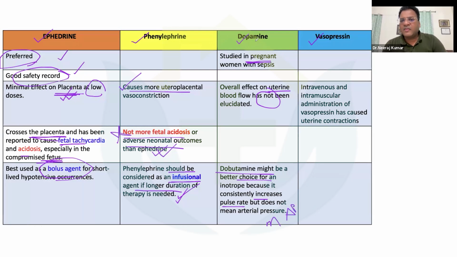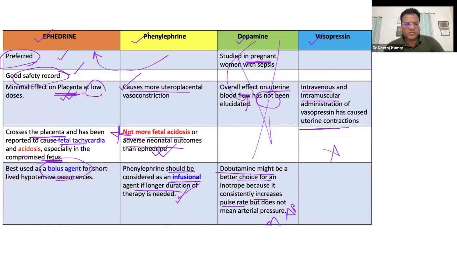But here, specifically, there is no study which has looked at the overall effect on the uterine blood flow. What they have found is that with dobutamine the MAP is not going to get disturbed, but the pulse rate is going to increase with dopamine. So overall, these drugs have not been used for treating maternal hypotension. Now coming to vasopressin, intravenous or intramuscular vasopressin can cause uterine contractions, and again it is not required in treating maternal hypotension. So the first choice would be phenylephrine, and the second choice would be ephedrine. But you have to look at these questions very carefully.